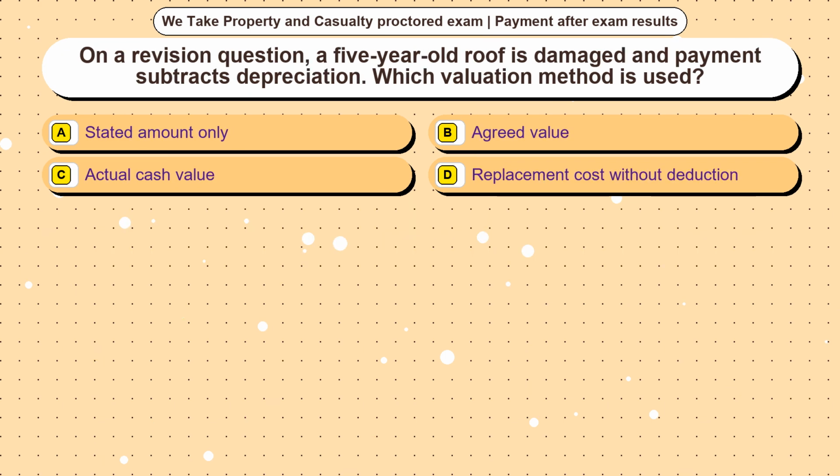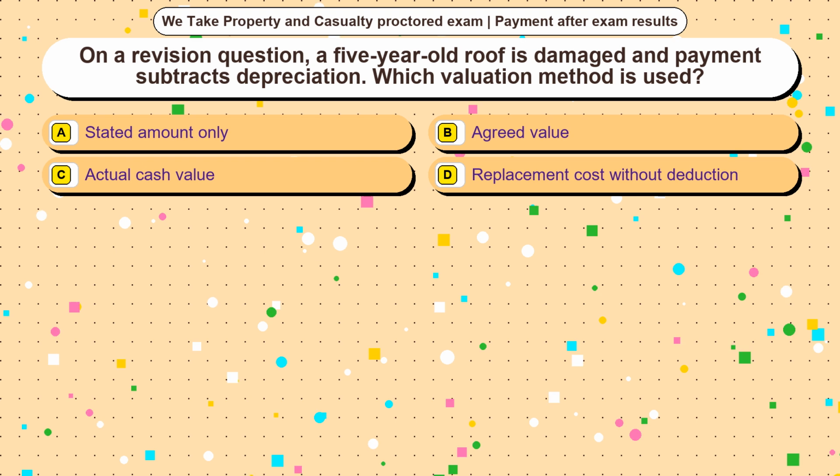Question 3. On a revision question, a 5-year-old roof is damaged and payment subtracts depreciation. Which valuation method is used? Option A, stated amount only. Option B, the agreed value. Option C, the actual cash value. Option D, replacement cost without deduction. The correct answer is option.